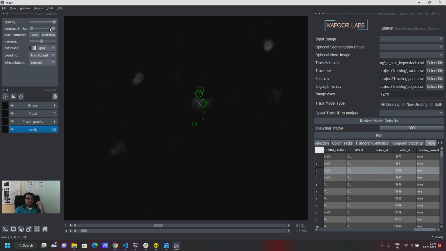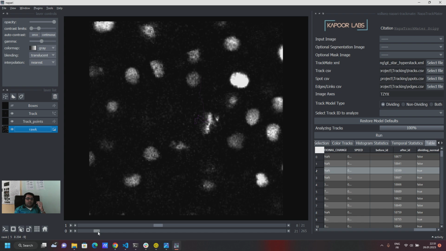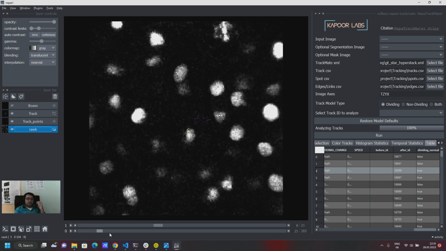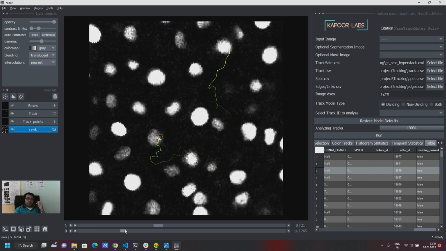So what I was just trying to do is set the contrast limits of my cells, and then if you don't want to see these boxes and just the tracks, you can just visualize these tracks, and this is the dividing cell, and there you see the two daughter cells. So this was dividing equal to true, and it automatically selects the track model type depending upon the choice that you make in the table.